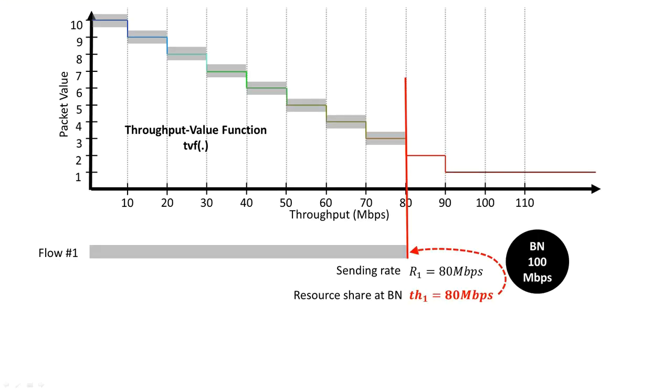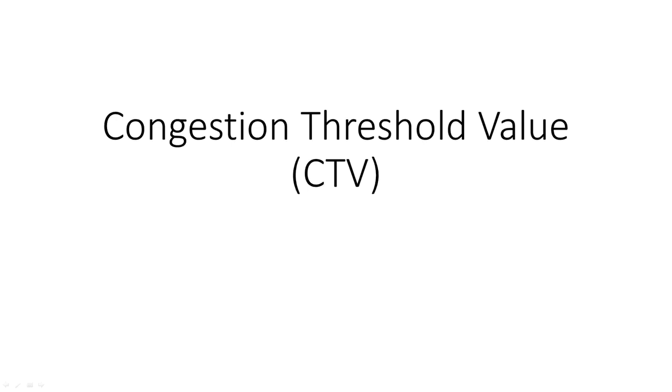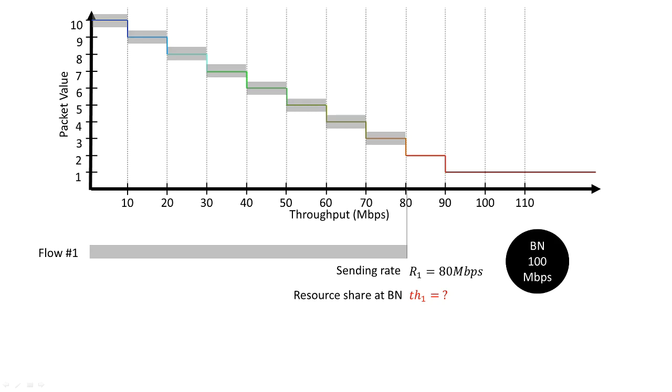Let's go back to our original example. The bottleneck capacity is 100 megabit per sec, so there is no bottleneck in this setup, and thus 80 megabit per sec throughput is assigned to flow number 1. Let's see what happens if we change the bottleneck capacity to 60 megabit per second, which is less than the sending rate of flow number 1. Obviously, the throughput of flow number 1 should be the bottleneck capacity, that's 60 megabit per sec.